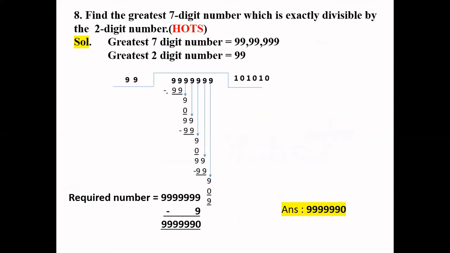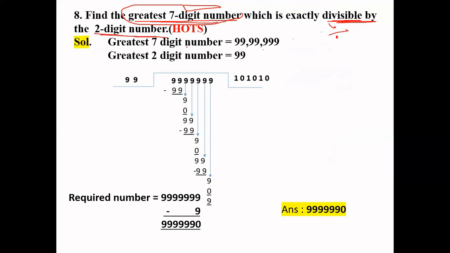Now the next question is find the greatest 7-digit number, and it is also based on HOTS, higher order thinking skills. Find the greatest 7-digit number which is exactly divisible by a 2-digit number. So here they have given the hint, divisible. It means we have to divide, right? In this question we will divide. What do we have to divide? It is already given, the greatest 7-digit number and the 2-digit number.